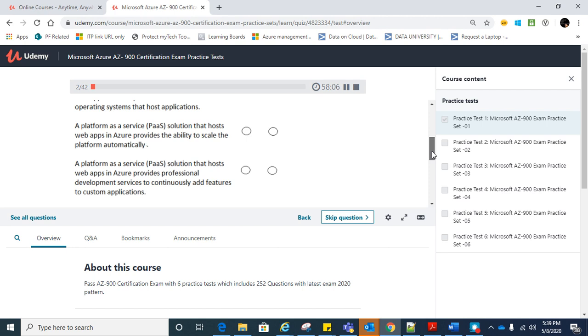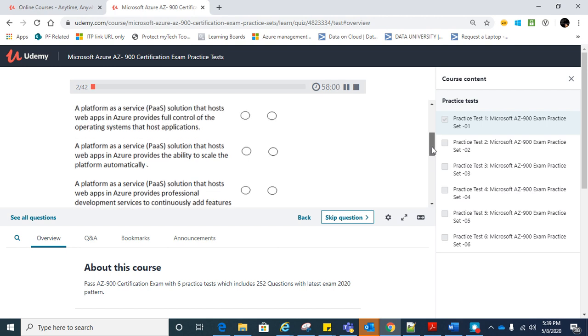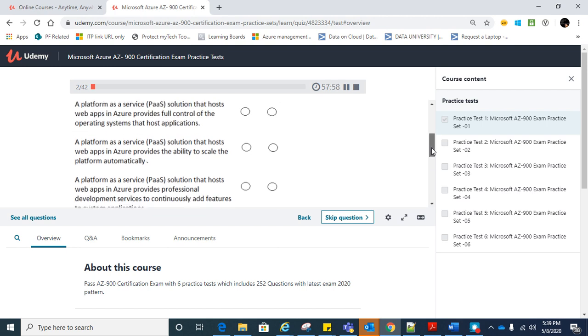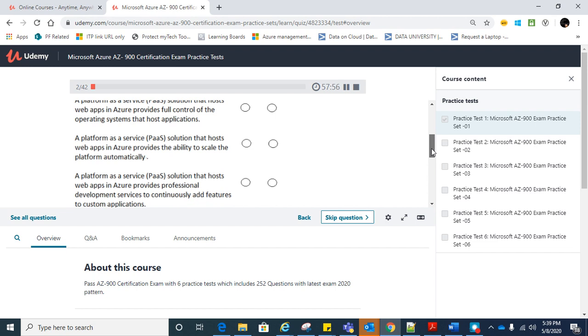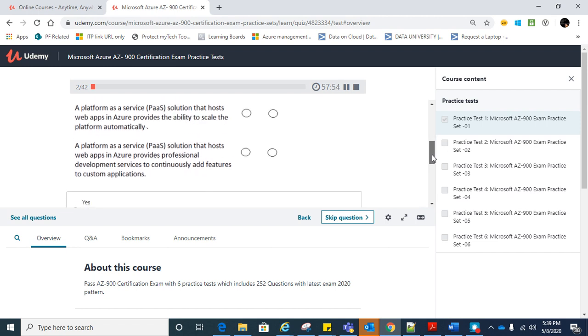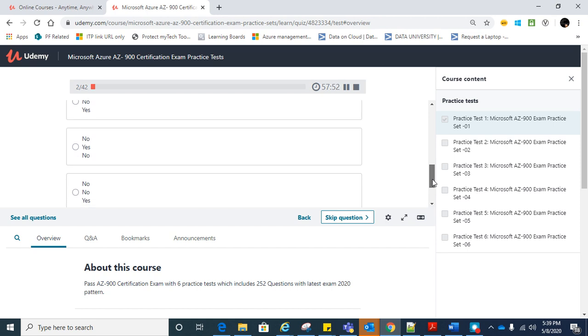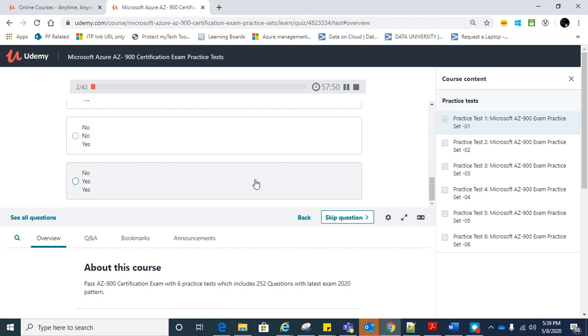Yes, we can add new features in our custom applications. So no, yes, yes. This should be the answer.